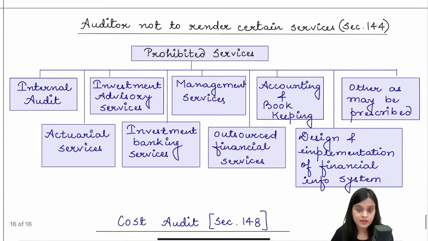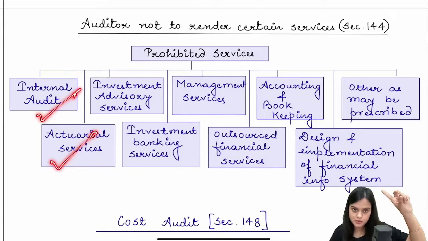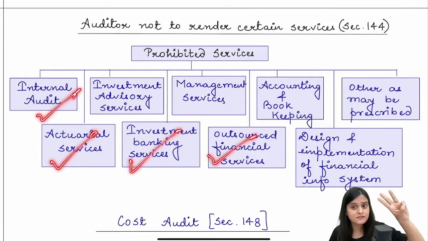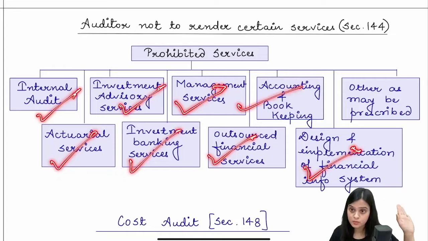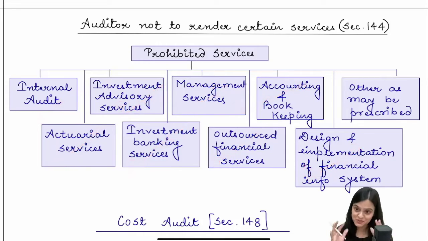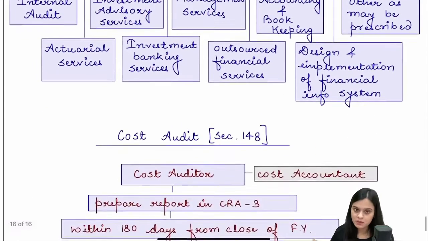Section 144: if any person is the statutory auditor of the company, he cannot do internal audit, actuarial service, investment banking, other financial service, design the financial system, investment advisory, management service, accounting, or bookkeeping. Although a lot of CAs do that, it's not permitted. If it is a company, that is. If it's a proprietorship firm, there's no governing law as such. Others as may be prescribed.